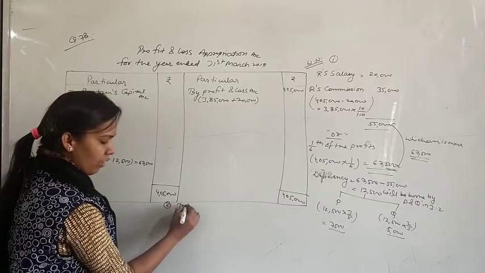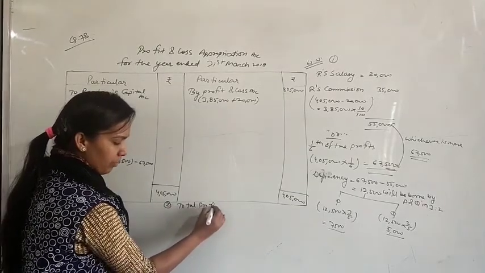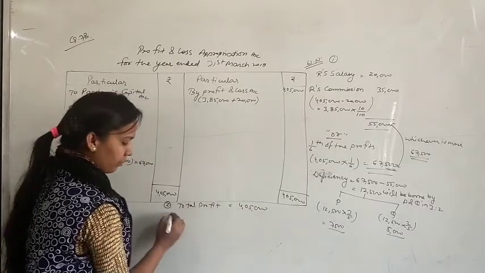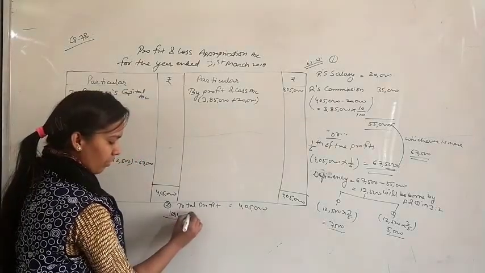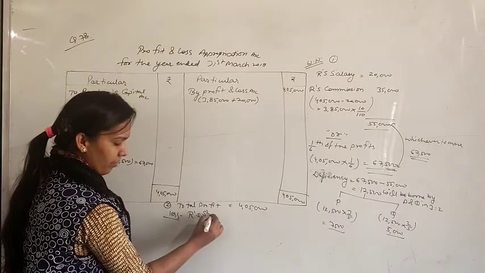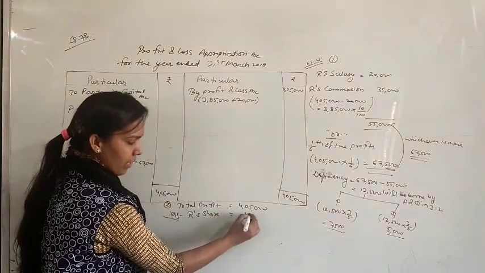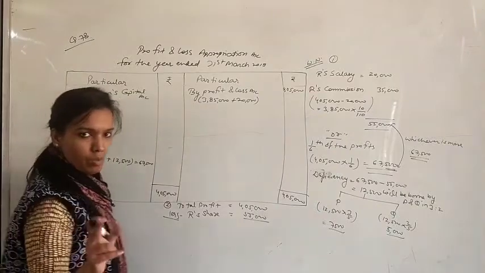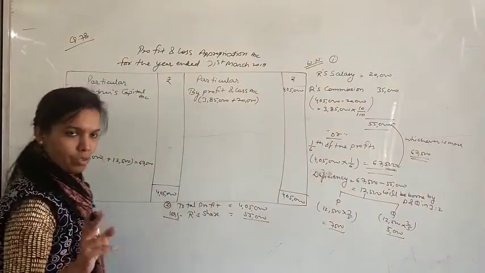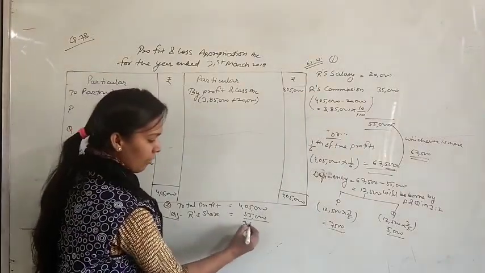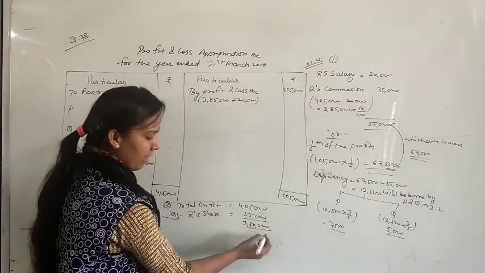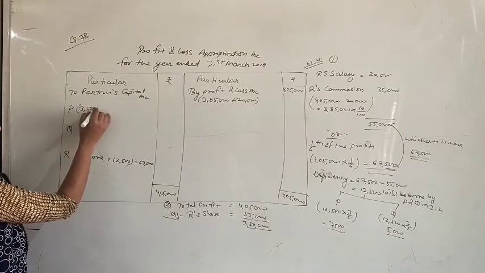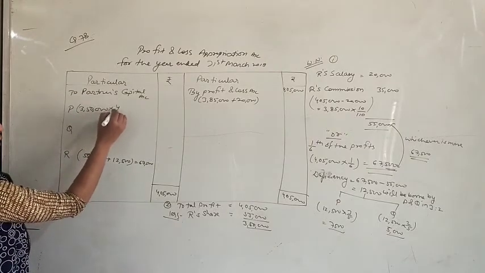So first of all we will write that total profit of the firm equals 4,05,000, less R's share. Out of this we have given to R 55,000. How 55? 20,000 salary and 35,000 rupees commission. So 3,50,000 is the remaining profit that will be distributed to the rest of two partners, means 3,50,000 multiplied by 4 upon 7.